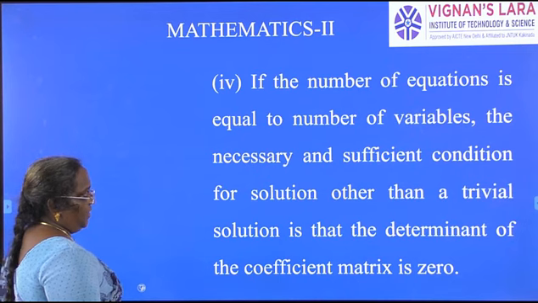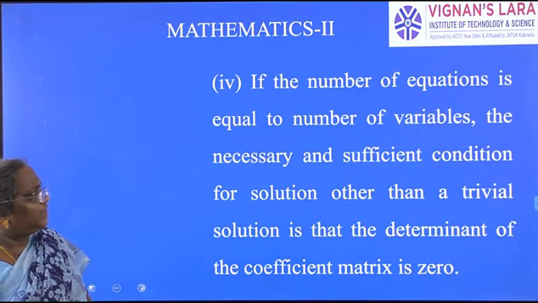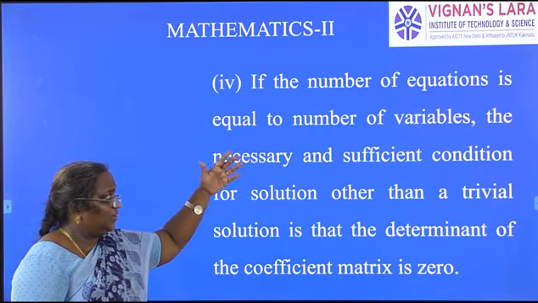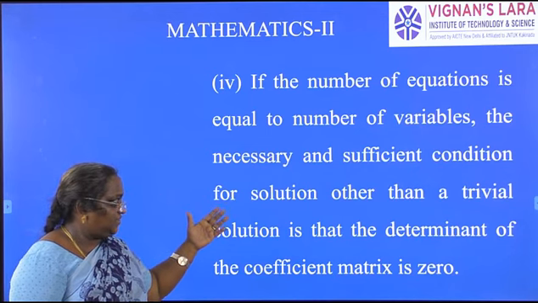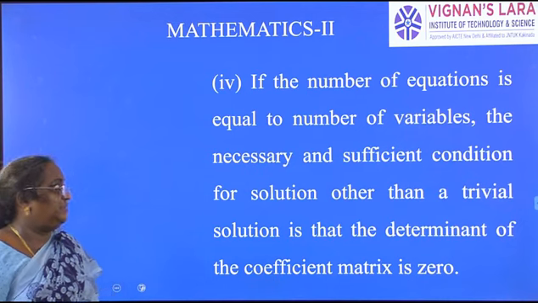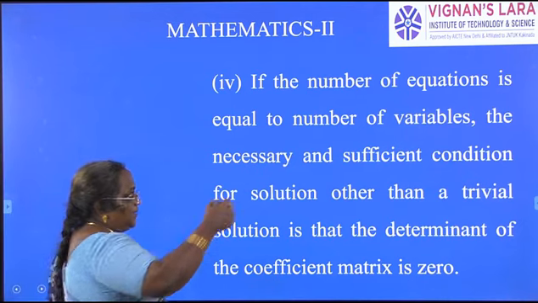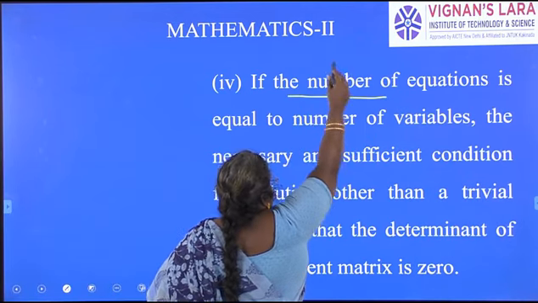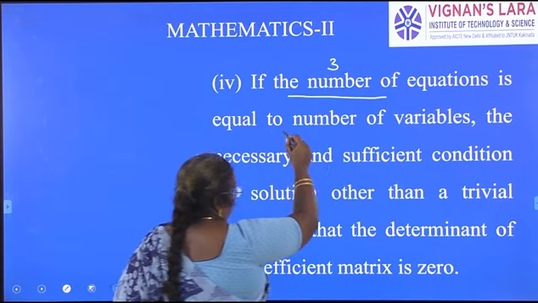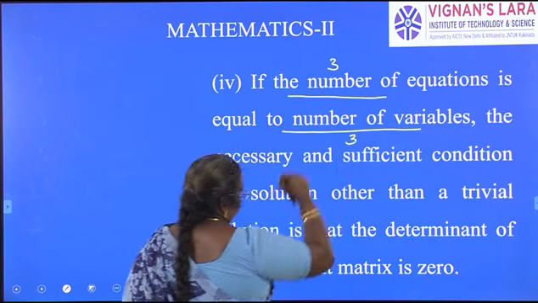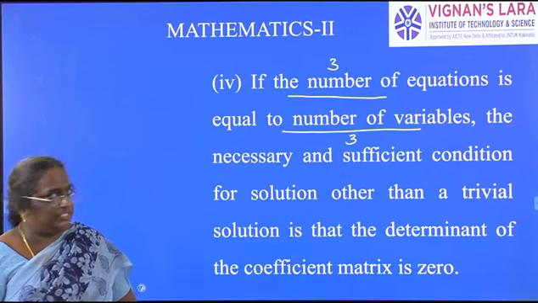Next, fourth point, a very important point. The number of equations is equal to the number of variables. What is the necessary and sufficient condition for a solution other than the trivial solution? Suppose you were given 3 equations, and the variables are also 3, for which we have to find the solution.